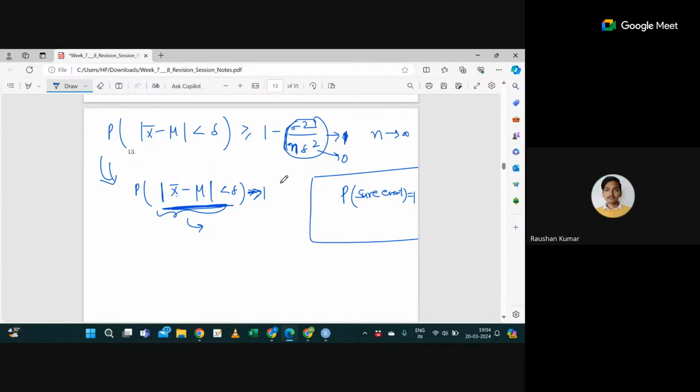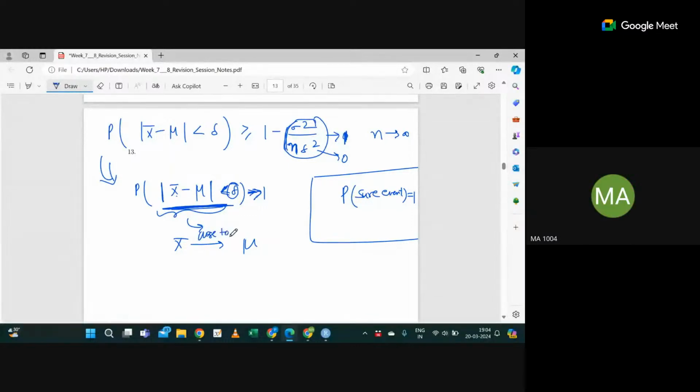So delta is small, so that I can interpret x bar is close to mu.